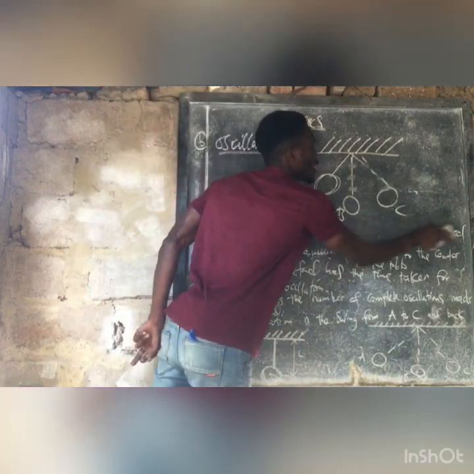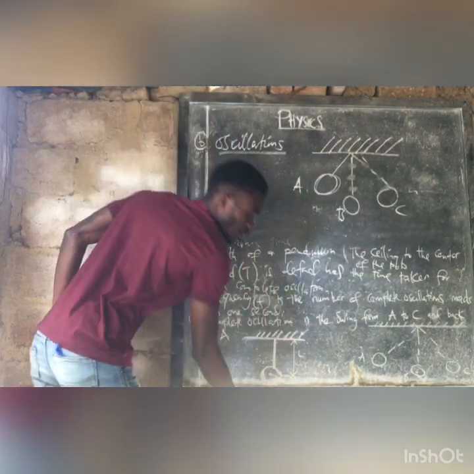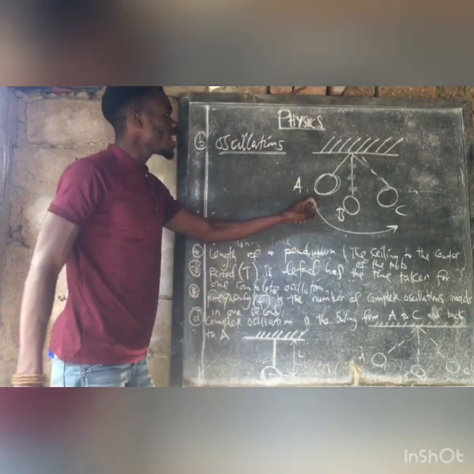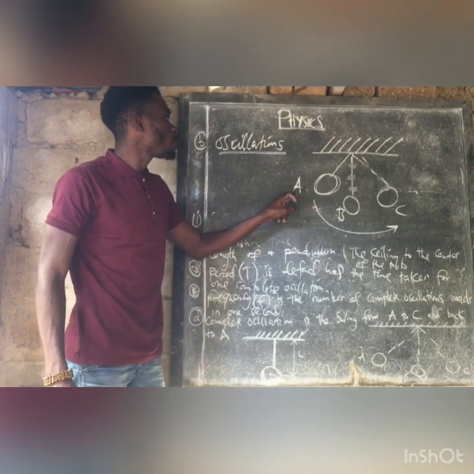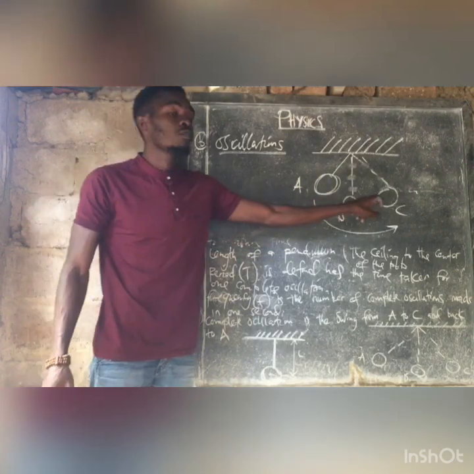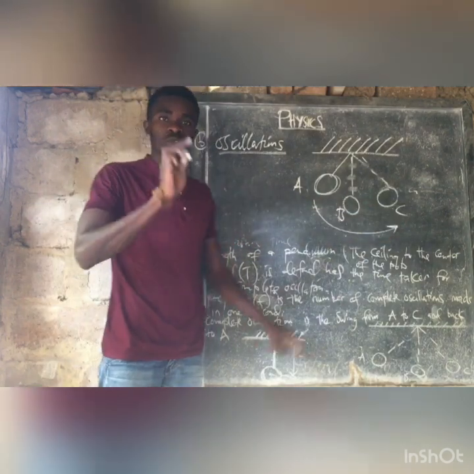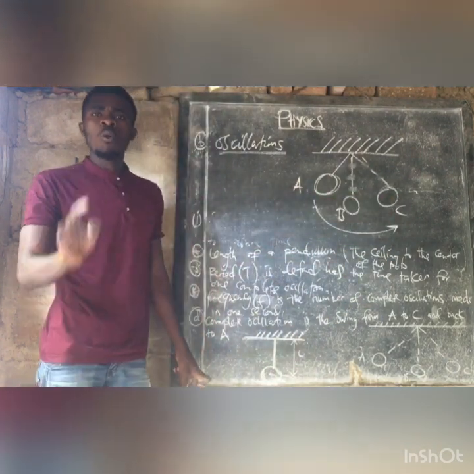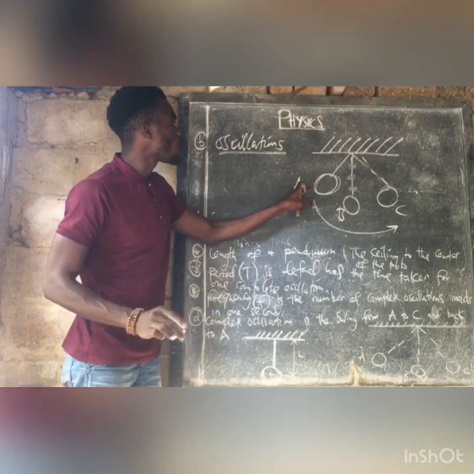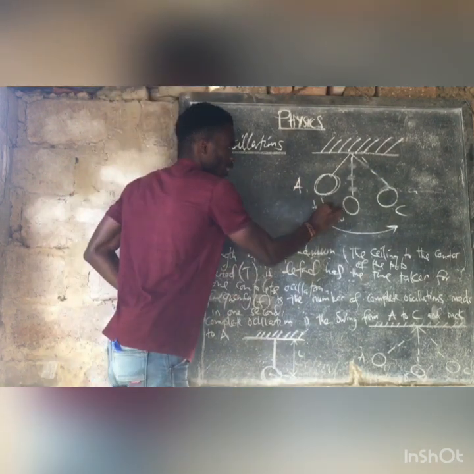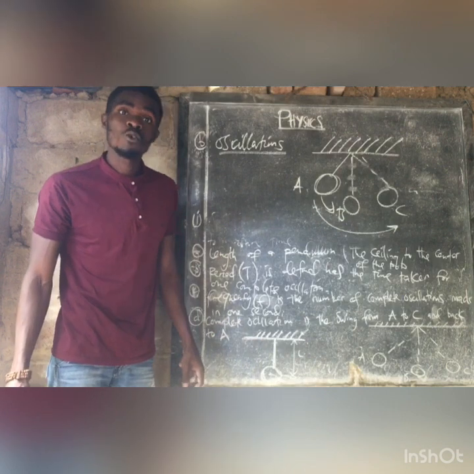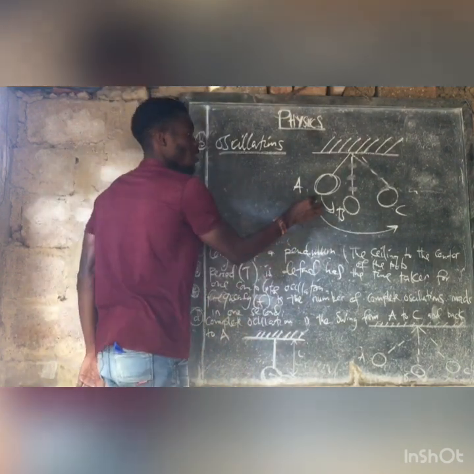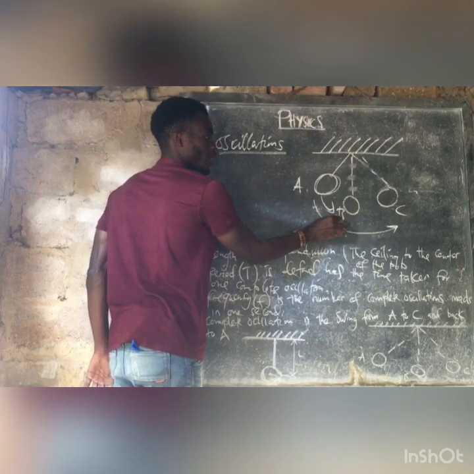Talking of a half oscillation, because sometimes the diagrams will be given to say the bulb moved like that. This is a half oscillation. Why? Because the bulb is just moving from A to C. What of if the bulb moves from A to B? That's a quarter oscillation.